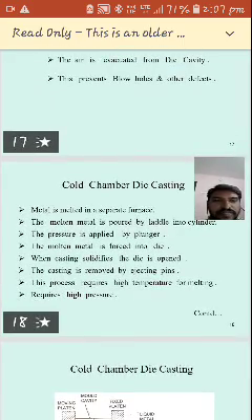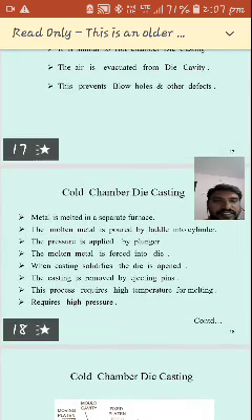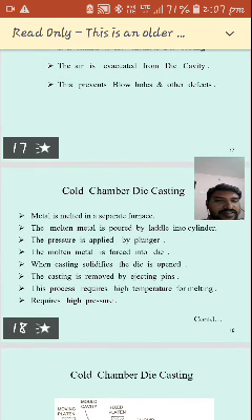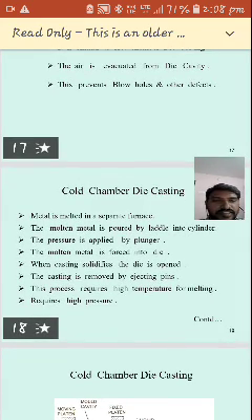See, the metal is melted in a separate furnace. The molten metal is poured by ladle into the cylinder. The pressure is applied by the plunger, and the molten metal is forced into the die. When the casting solidifies, the die is opened. The casting is removed by ejecting pins.